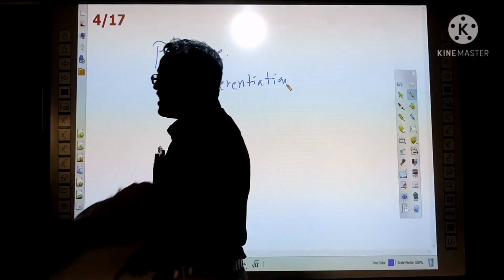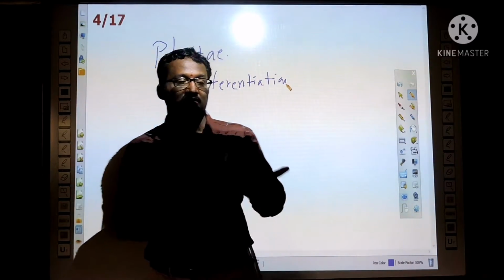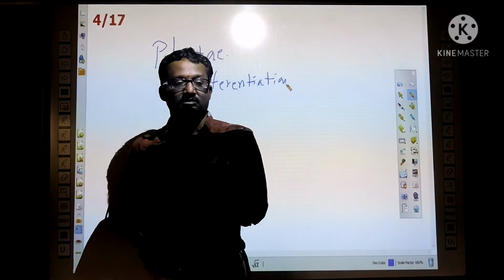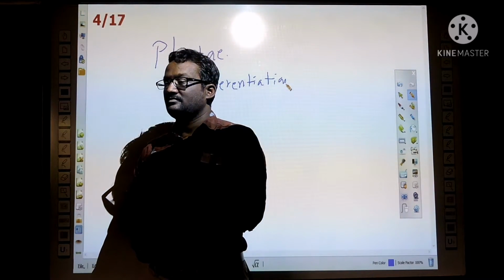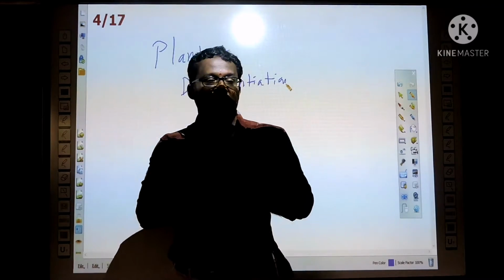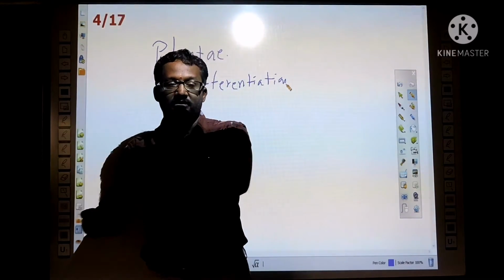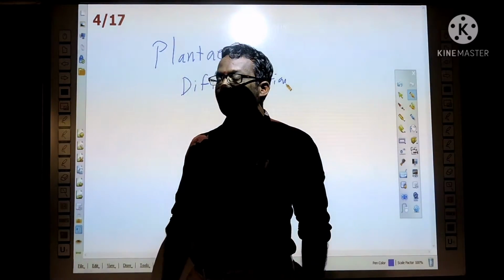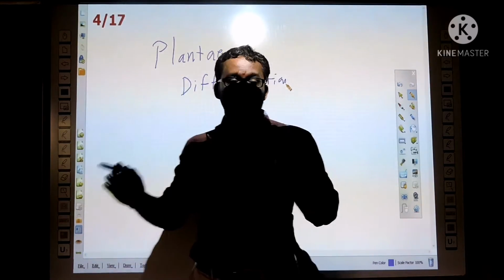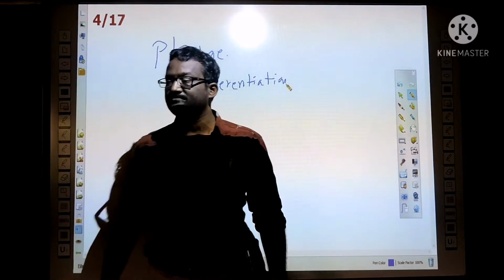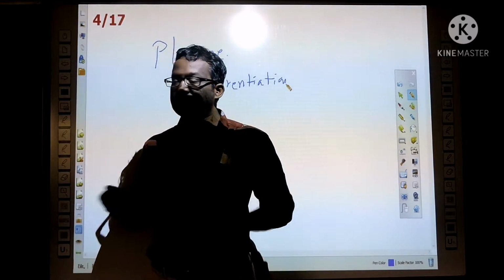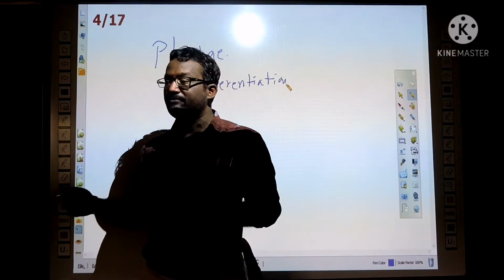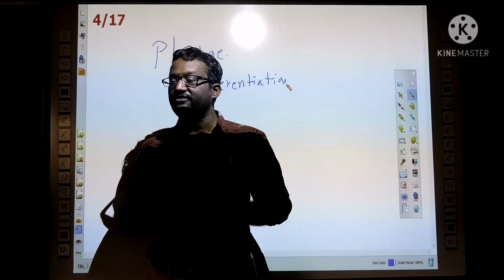See, normally the plant has the roots, the stem and leaves. This is called differentiation. Different organs are specialized to perform specific functions. This differentiation happens from the embryonic stage. But in some plants there is no differentiation. The body looks the same. They don't have the roots, the stem and leaves differentiation, like algae.